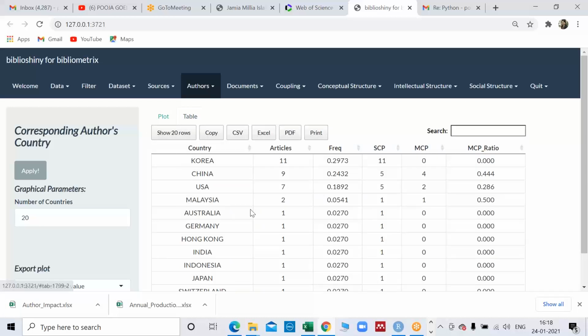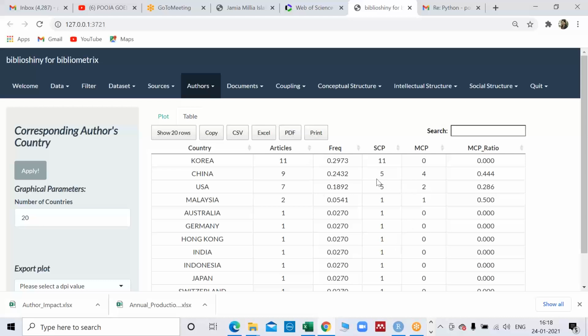That means you can also come up with that. The higher the SCP, that means that country is not working in collaboration. They are not open to global collaboration. Their scholars are working on their own. So you can see that for India, definitely this data is very small, so we should not make any judgment out of India's performance or anything of that sort.